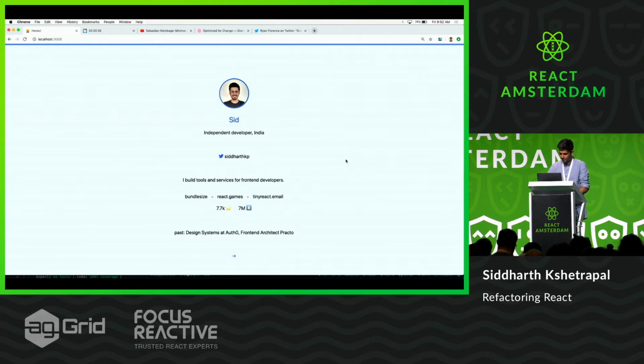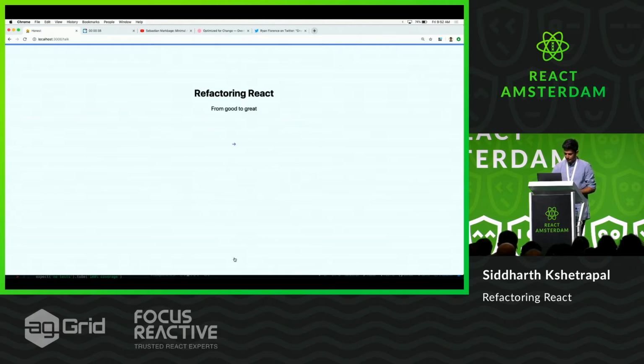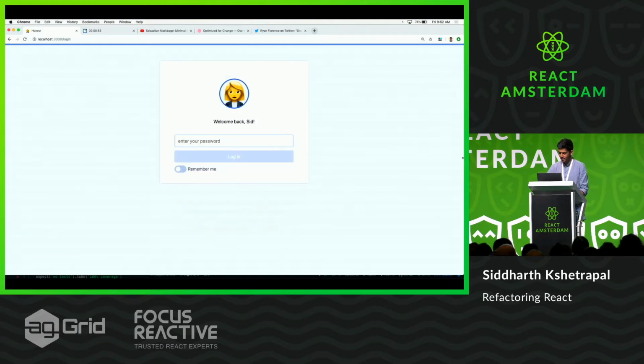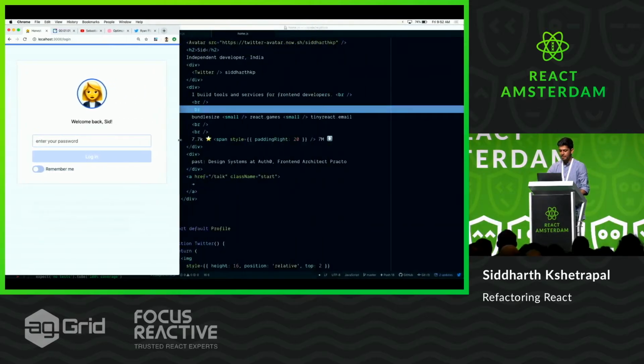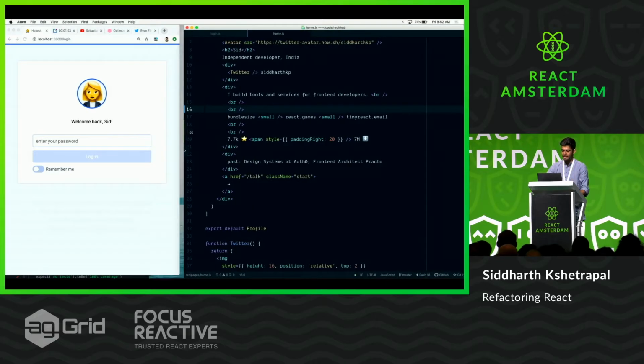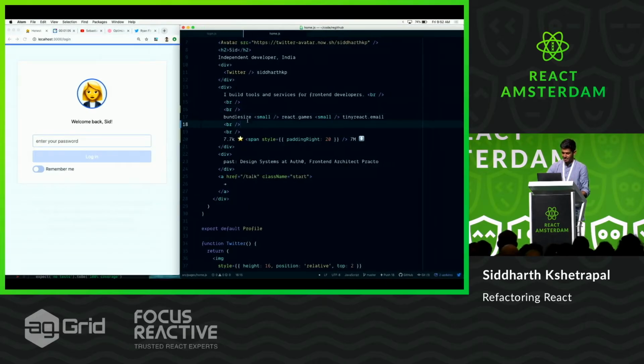I'm going to talk about refactoring React from good code to great code. You can also call this yak shaving, bike shedding, unpopular opinions, etc. Pick your clickbait title. Think of it as pair programming with everyone, and if I'm doing something wrong, please shout at me nicely.